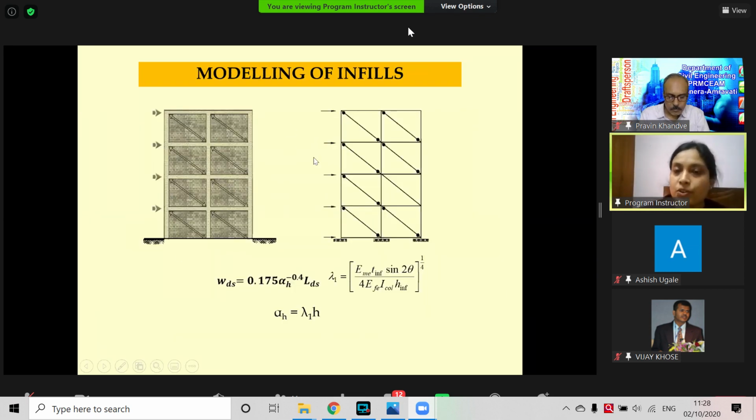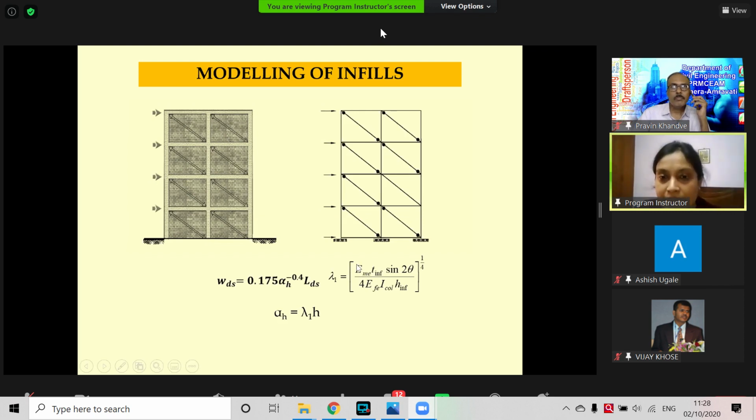So for a multi-story structure, we can model it like this, with a concentric diagonal strut. And what will be the width? The width will be 0.175 alpha h to the power 0.4, and alpha h is equal to lambda 1 into h. Lambda 1 is nothing but the corresponding ratio of the relative stiffness of the infill and the surrounding frame material.